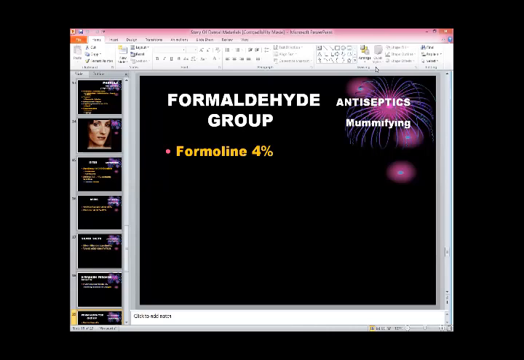This antiseptic is a mummifying agent. We make some solutions when we feel there is some problem, especially in the pulpal tissue, and we cannot go for normal conventional root canal therapy. We mummify that particular area by applying this formalin group.